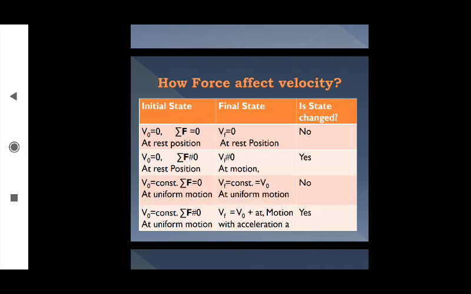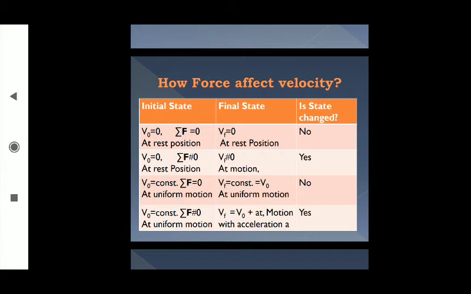So in the first case you see v0 is equal to 0. v0 means the initial velocity of the object. Here also I have described the rest position in terms of velocity, because if there is any object which is at rest position, that means its velocity is 0. So v0 means initial velocity is 0, and if there is not any external force,